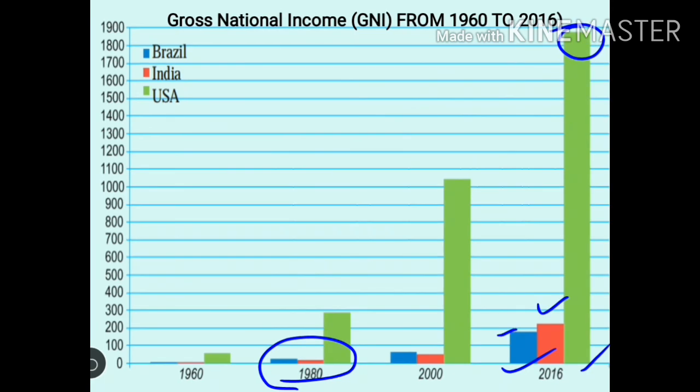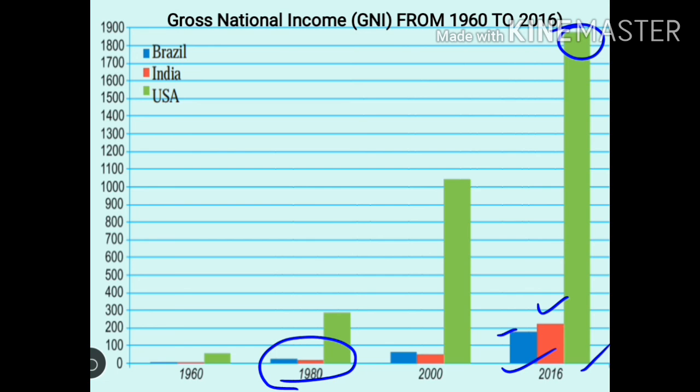To calculate the difference between the GNP of Brazil and India in the year 2016, we have to subtract Brazil's GNP, that is $170 million, from the GNP of India, that is $200 million. So you get the answer as $30 million. So we find the difference between the GNP of India and Brazil in 2016 as $30 million.